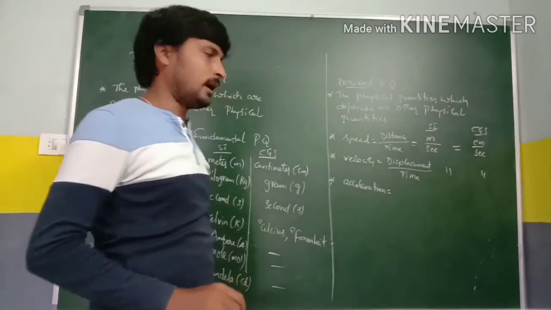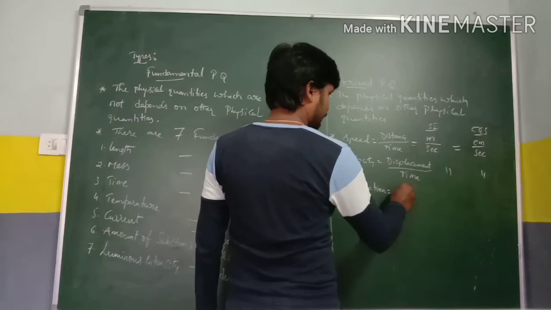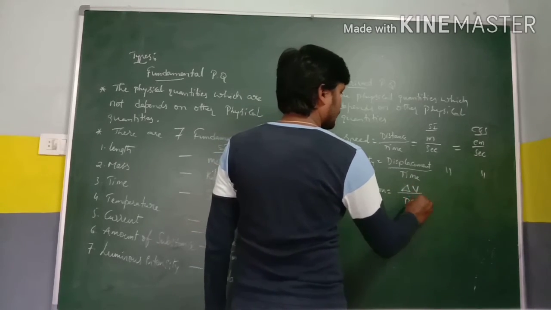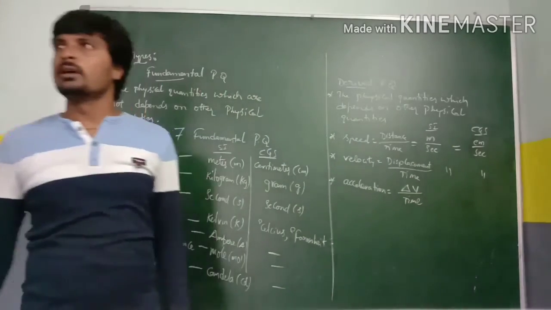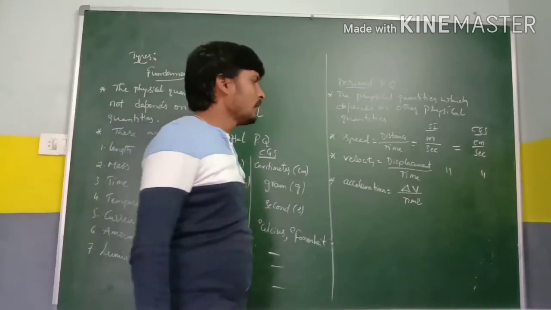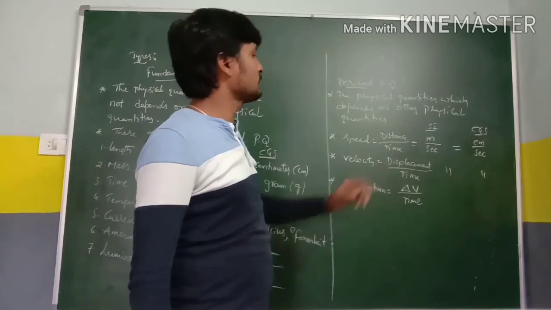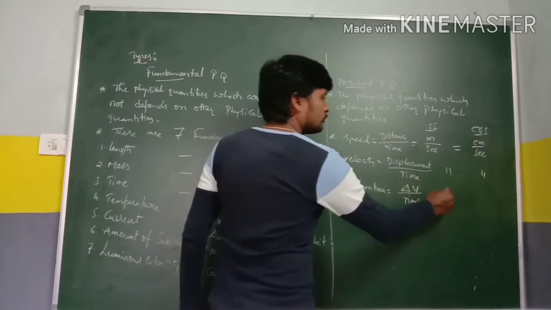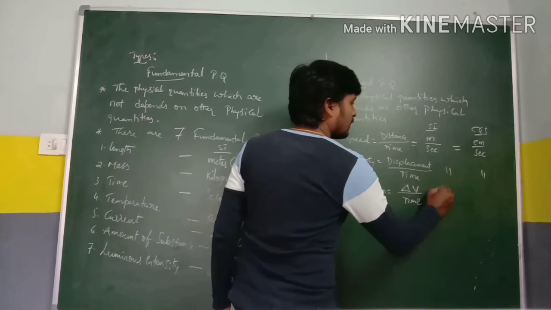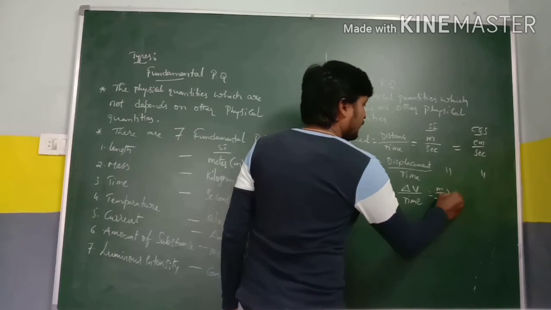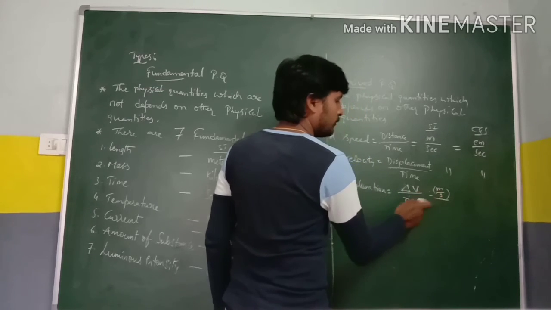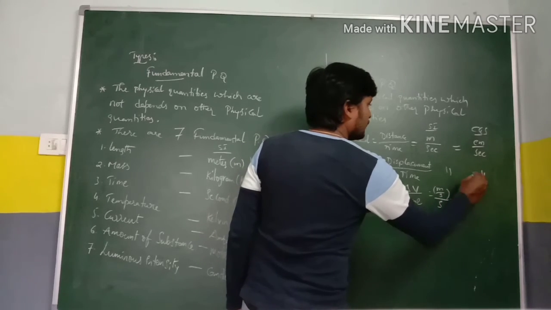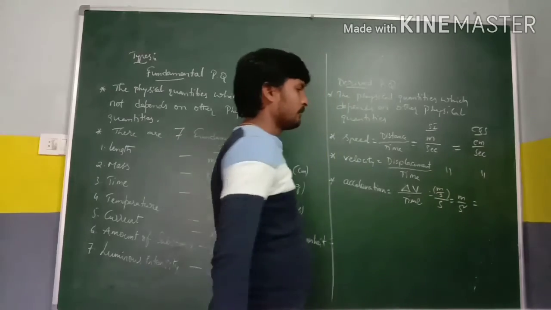So the acceleration formula: change in velocity by time. Acceleration is equal to change in velocity by time. For velocity the unit is meter per second, and for time it is second, so meter by second square is the SI unit.